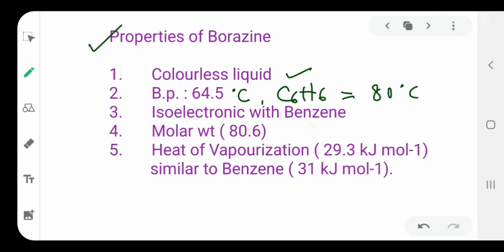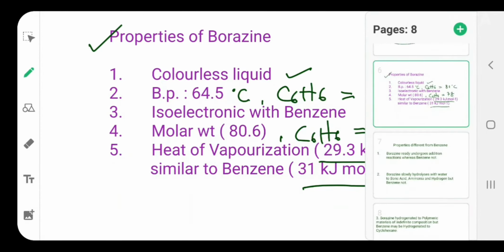Molecular weight is 80.6 u, while in the case of benzene the molar weight is 78, right? And also the heat of vaporization is quite similar to that of benzene. Benzene has a heat of vaporization of 31 kilojoule per mole, and borazine 29.3 kilojoule per mole, right?